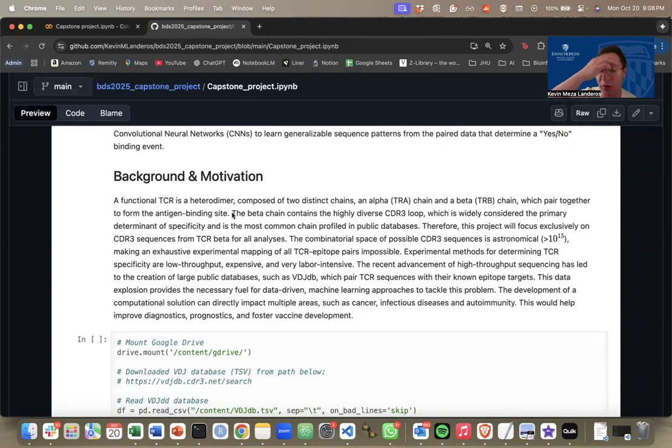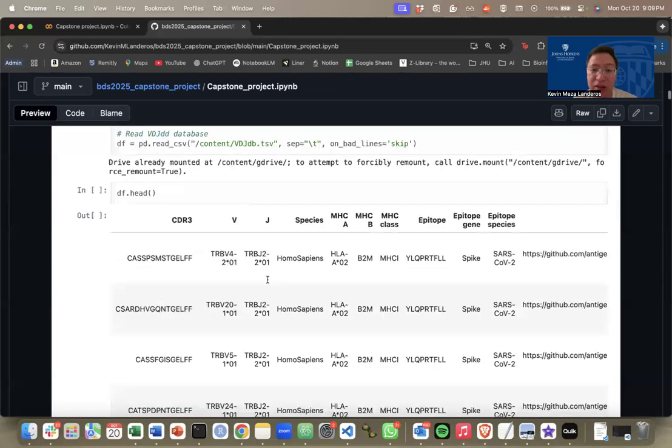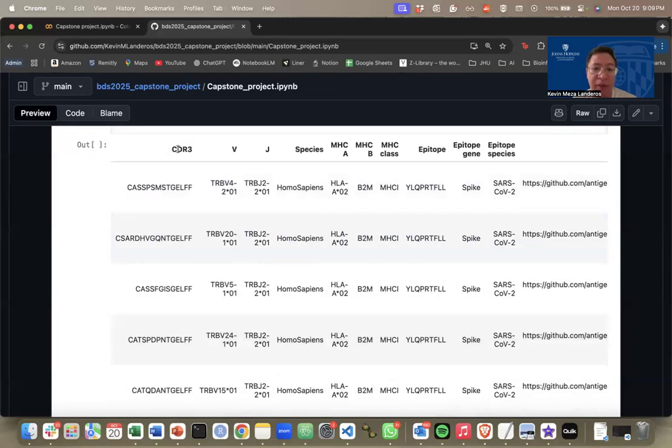Just to give some more background, a given T cell receptor contains an alpha chain and a beta chain, and the beta chain contains a specific region called the CDR3, which is considered the primary determinant of specificity. That's what the majority of the databases contain. For this specific task, I'm using a database called PDJDB that looks like this. It contains a lot of experimentally validated pairs of CDR3s and epitopes. You can see the sequence here.